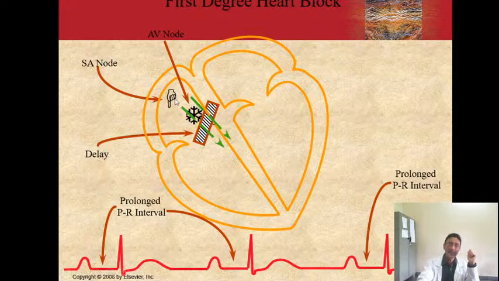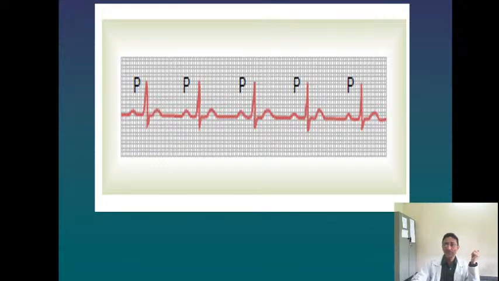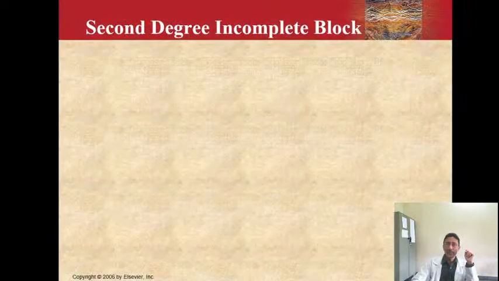Here you see that this is the SA node, this is the AV node, impulses are going down. There is a delay happening here because of some reason. So you will find that this P wave should be very close to the QRS complex, but it is not there. So there is a delay. The P wave is normal, but it is not followed immediately by a QRS impulse. So the QRS wave is taking some time to happen. So that means there is some delay from the atria to the ventricles, and this is reflected by a prolonged PR interval. So here you can see the prolonged PR intervals there.